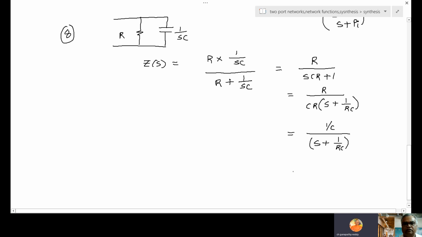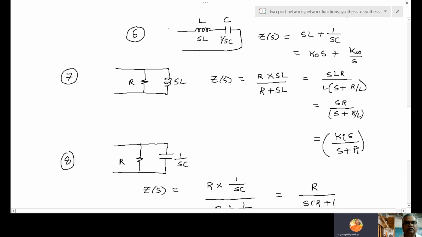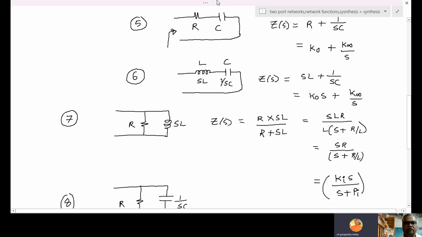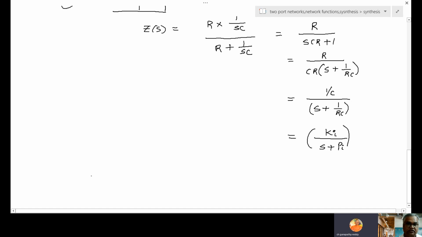Therefore, some constant by S plus P, or Ki by S plus Pi. The numerator S is not there. So Ki by S plus Pi. This is the standard form. So RC parallel standard structure, RL parallel, LC series, LC parallel. How will the LC parallel be?